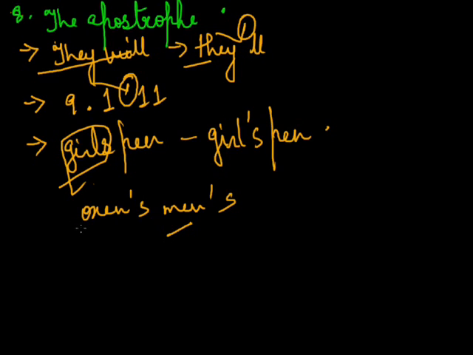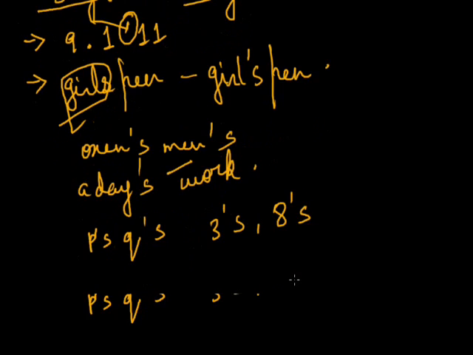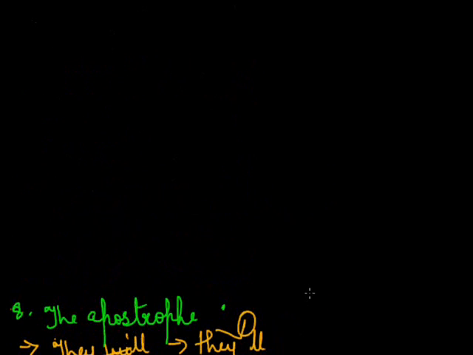It is also used to indicate time, space, weight and value, like a day's work, a day apostrophe s and then work. It is also used for the plural of letters and figures, like p's, q's, threes, eights. This is how the apostrophe is used.